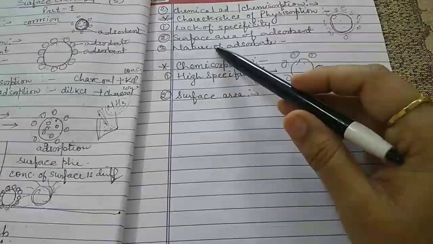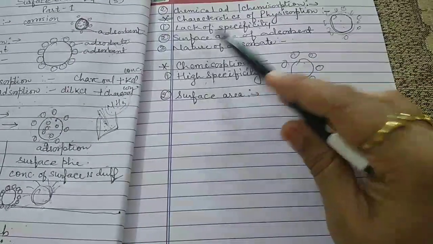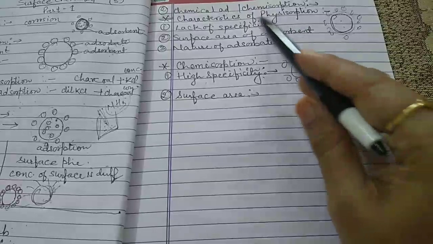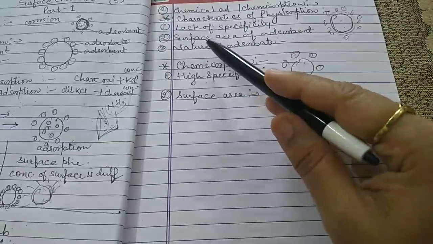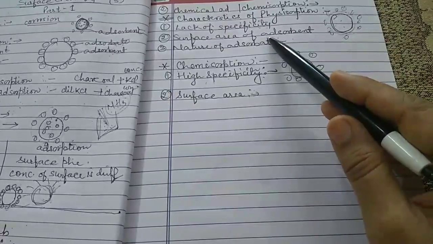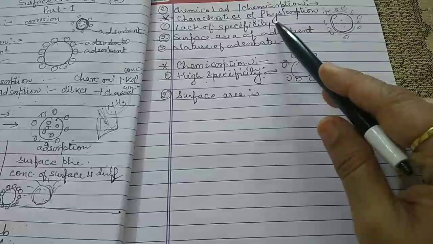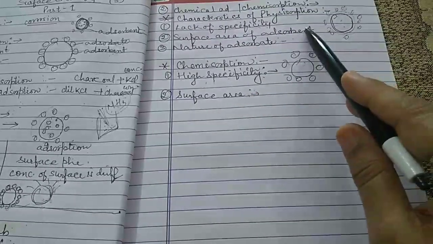Now the second one is the surface area of the adsorbent. We all know very well that the process of adsorption takes place at the surface. So the greater the surface area, the greater will be the adsorption, or the amount adsorbed is greater when the surface area is greater.